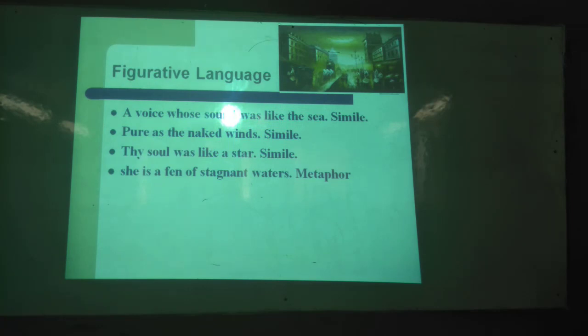Then figurative language. First of all, we have already mentioned that there are some similes as well. One example is here: a voice whose sound was like the sea, pure as the naked heavens. Pure as, it's connected with like or as. Okay. Thy soul was like a star. Another metaphor: she is a fen of stagnant waters. It's a run-on line, and at the same time it is a metaphor as well, because here England or London is compared directly with stagnant waters. That's why it is a metaphor.